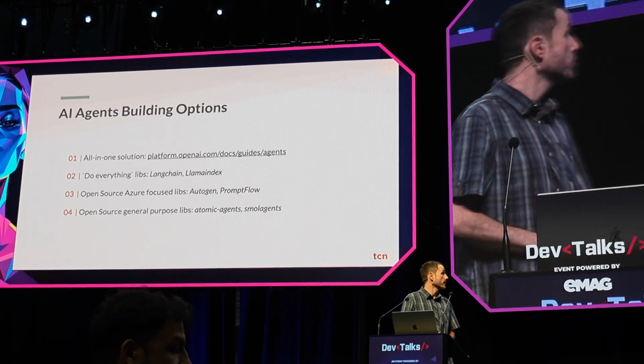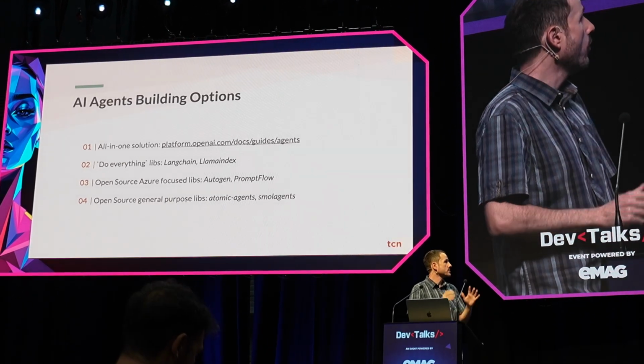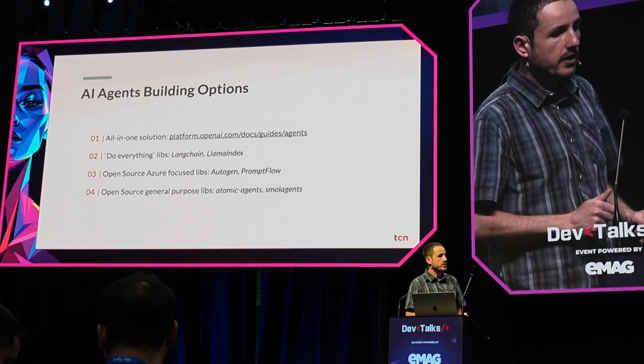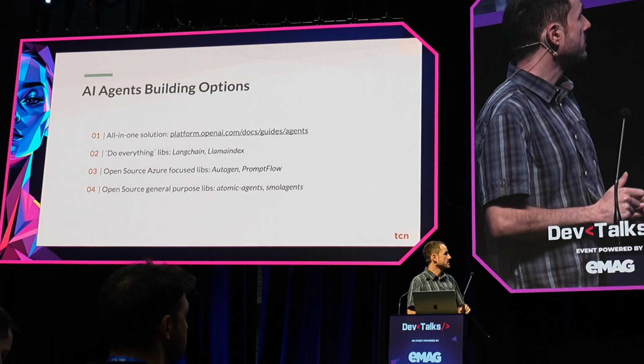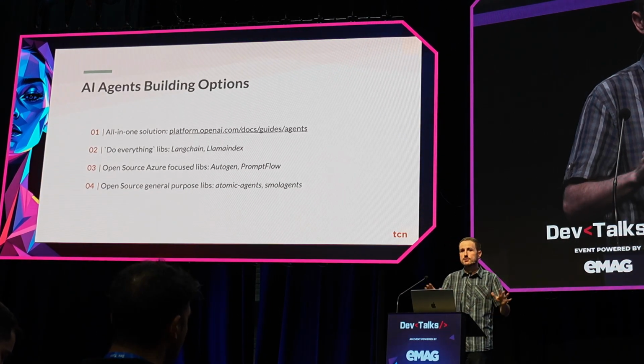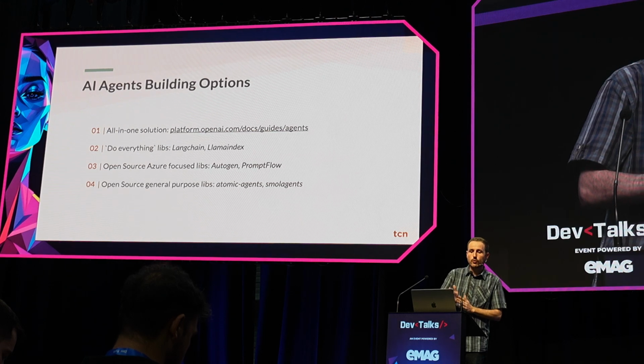And yeah, the last one, you have the more open source biased kind of libraries for agents, which are Atomic Agents and Smol Agents. Now, this is a very small list. I think there's like hundreds of them, right? But these are some that will do the job and are quite popular.